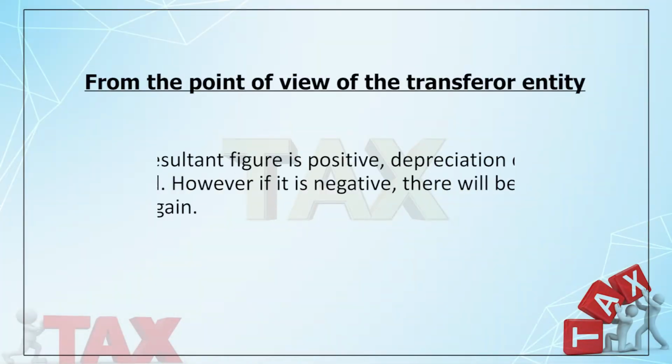But if some assets are being transferred under slump sale, I have to compute it like that. Right? I'm just recapping the whole thing: opening WDV, plus purchases of assets during the year, less sale proceeds of the assets, less value of assets transferred under slump sale. So there may arise two situations.